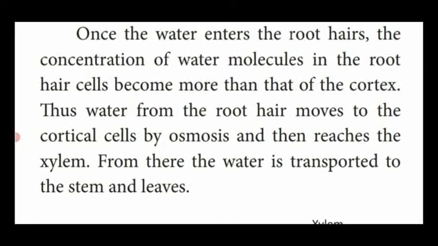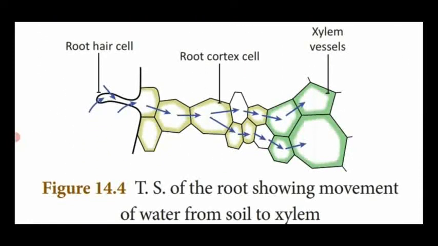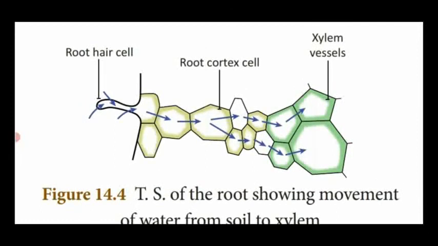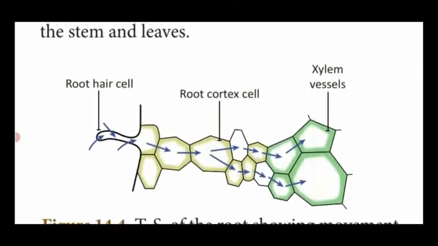Thus, the water molecules reach the leafy region through the vascular tissue, named the xylem components. Not only the leafy region, it transports water and mineral particles to the stem portion. That is said to be the pathway of water absorbed by root. Dear students, see the diagram. The TS of root showing movement of water from soil to xylem.